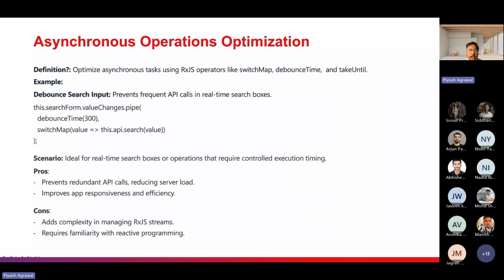Then takeUntil allows us to unsubscribe from the observable. If we have a specific condition, like after getting the data 10 times we unsubscribe, we can use take(10). But with takeUntil, we emit that the observable is completed and we don't need the data anymore, so it unsubscribes. We can use that for unsubscribing from observables. The ideal scenario is to think about switchMap and debounceTime for search boxes.